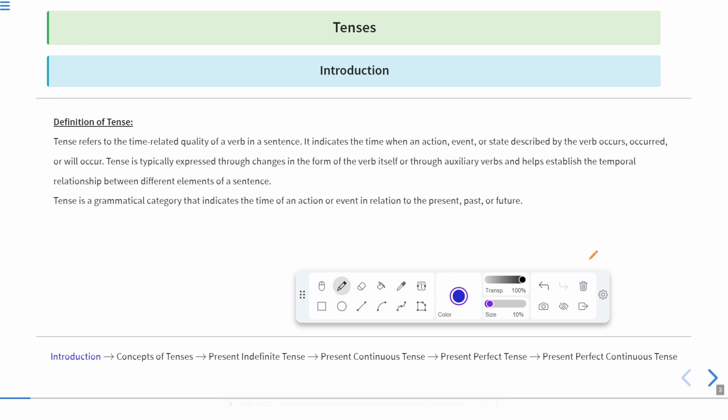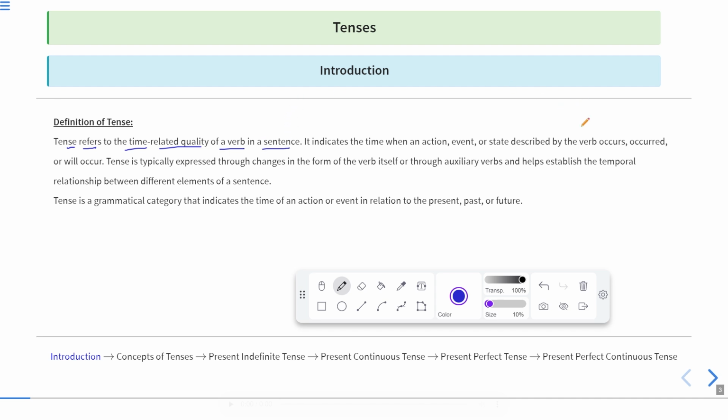it completes in a particular duration of time, or it is done at a particular point of time. And to show those time zones, we use tenses. Okay, so tenses is actually the combination of time and work. Okay, so this is the definition of tenses. Tense refers to the time-related quality of a verb in a sentence.